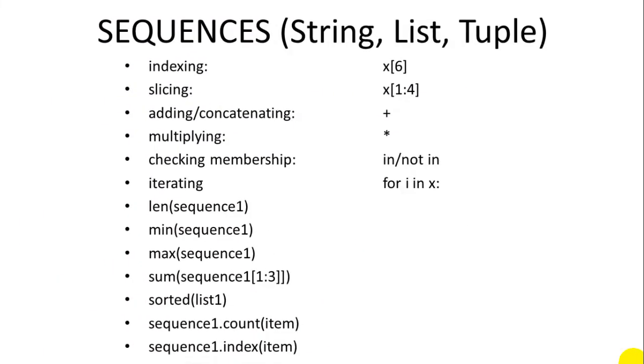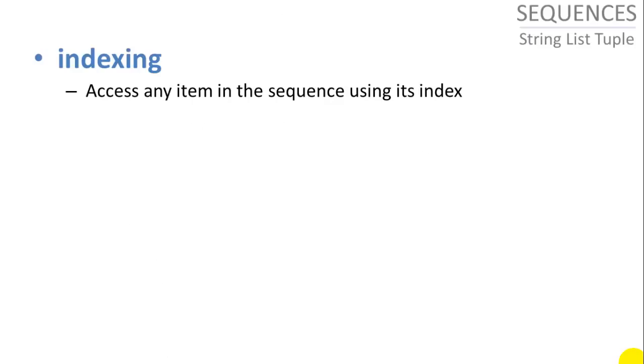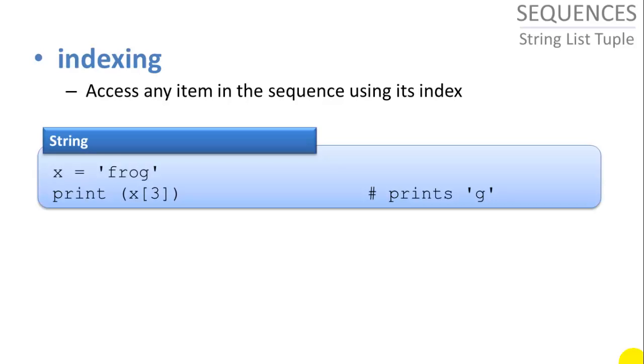Now, sequences include lists, tuples, and also strings. There are a bunch of different functions that are applicable to all three of these data types, and we're going to go into them in detail. So indexing, you can access any item in the sequence instantly using its index. If you have 1,000,000 items in your list and you want to access an item instantly, you can do that if you know its index.